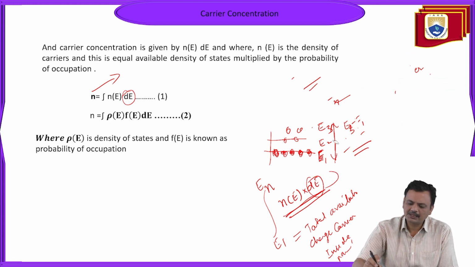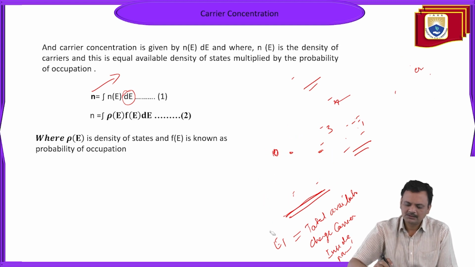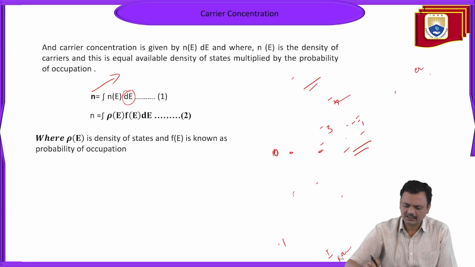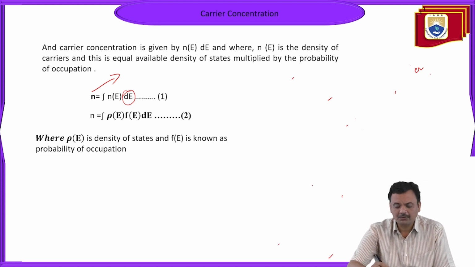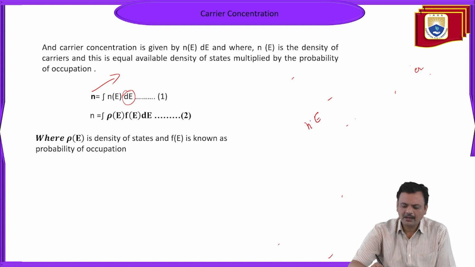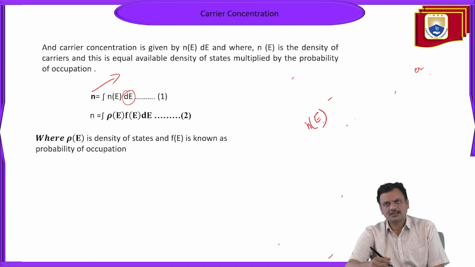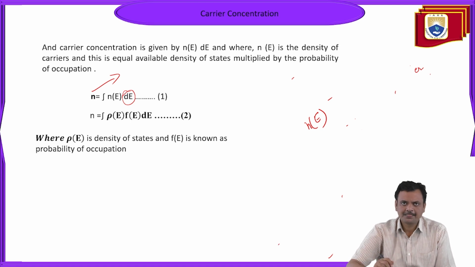But we already said that the density of state is very important for determining the available charge carriers. So see here, this N(E) is the number of available charge carriers for a particular energy E. This N(E) can be written in terms of the density of state rho(E) multiplied by F(E).